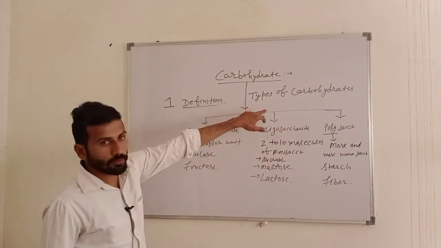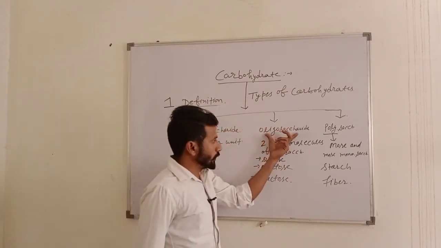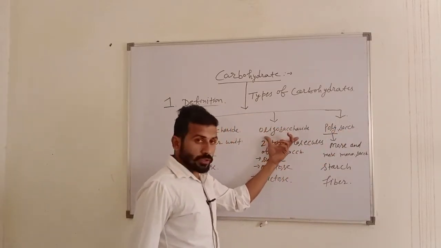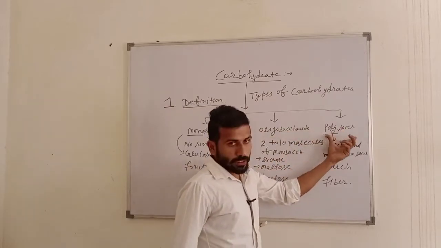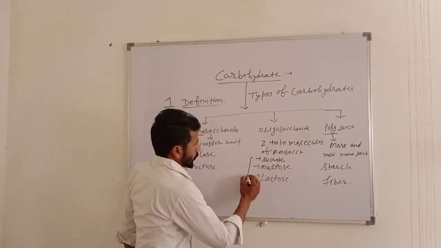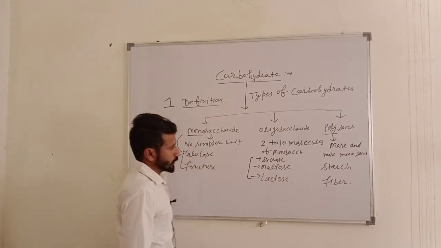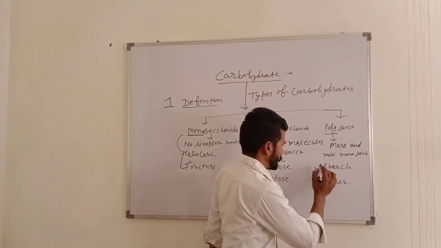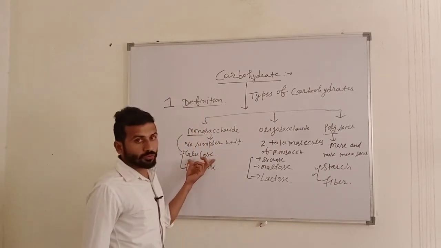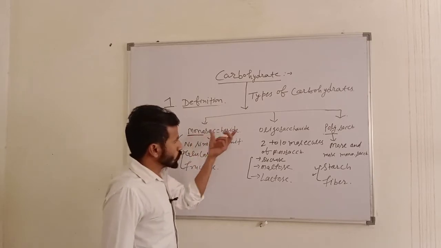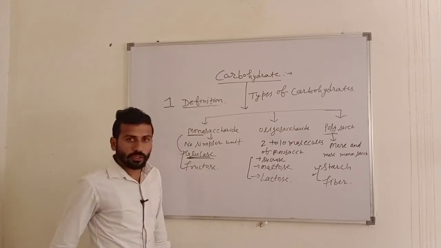So these are the types of carbohydrates. Generally carbohydrates are divided into three categories: monosaccharide, oligosaccharide, also known as disaccharide, and polysaccharide. In our syllabus there are three examples: sucrose, maltose, lactose; two examples: glucose, fructose; and two examples: starch and fiber. Now we discuss the individual structure and physical properties of every example. First we discuss the structure of glucose.